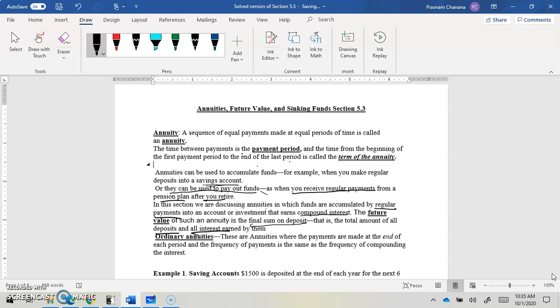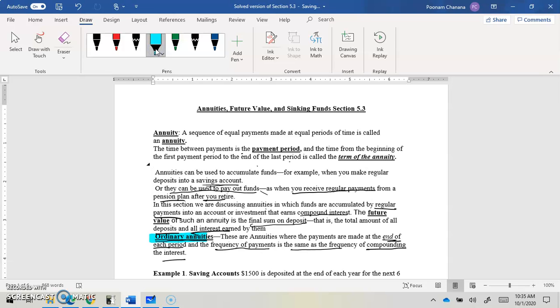Now, ordinary annuity, what is that? These are annuities where the payments are made at the end of each period, and the frequency of the payment is the same as the frequency of compounding interest. So if payment is done monthly, compounding is also done monthly. If the payment is done semi-annually, compounding is also done semi-annually. So these are ordinary annuities.